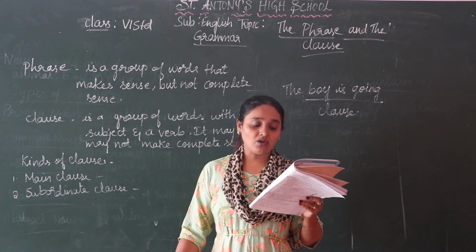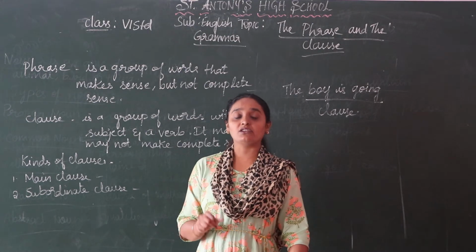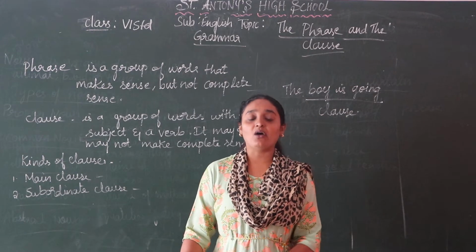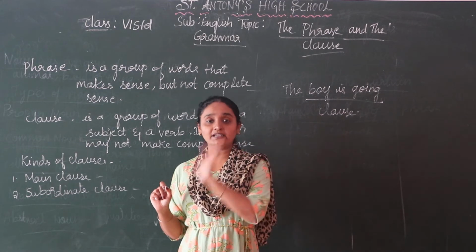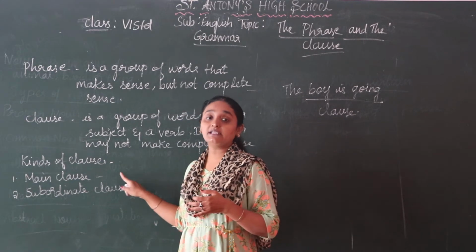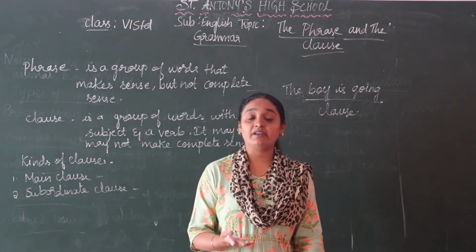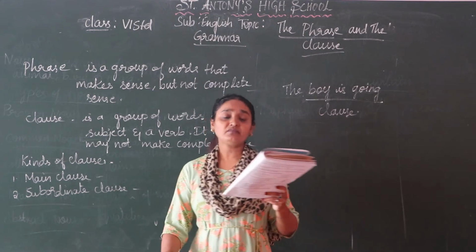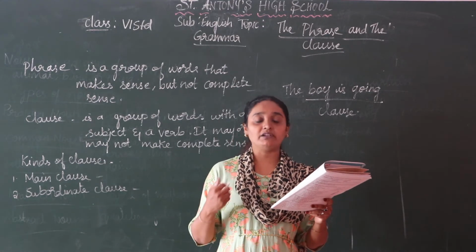If a clause gives complete or full meaning, we call it the main clause. How can you know that it is a main clause? When you are writing the sentence, if the clause gives you complete meaning and you are able to understand it, it is known as a main clause, or independent clause. When it is an incomplete sentence, it is a subordinate clause. If the clause does not give you full meaning or full expression, we call it a subordinate clause.